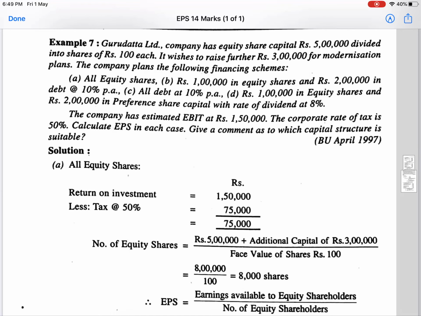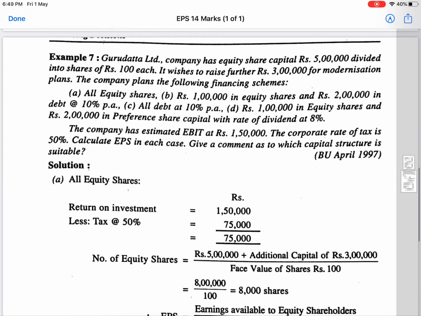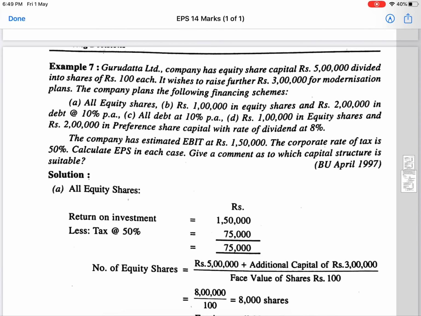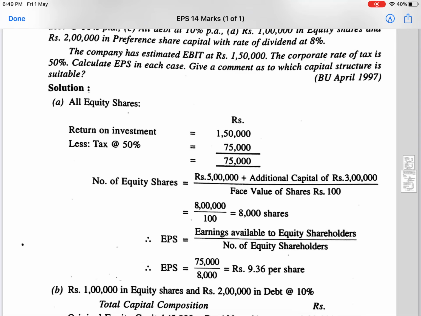Let us calculate the earning per share based on all given situations. First, let us take the first situation where the company wishes to raise the entire 3 lakhs in the form of equity shares.